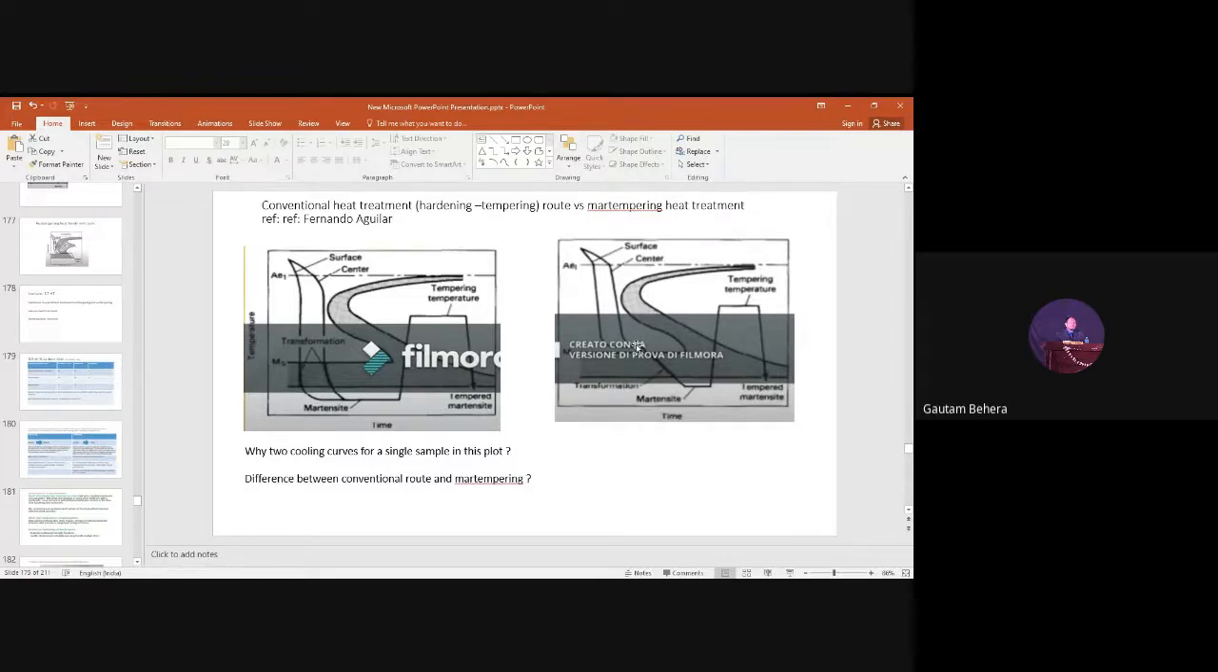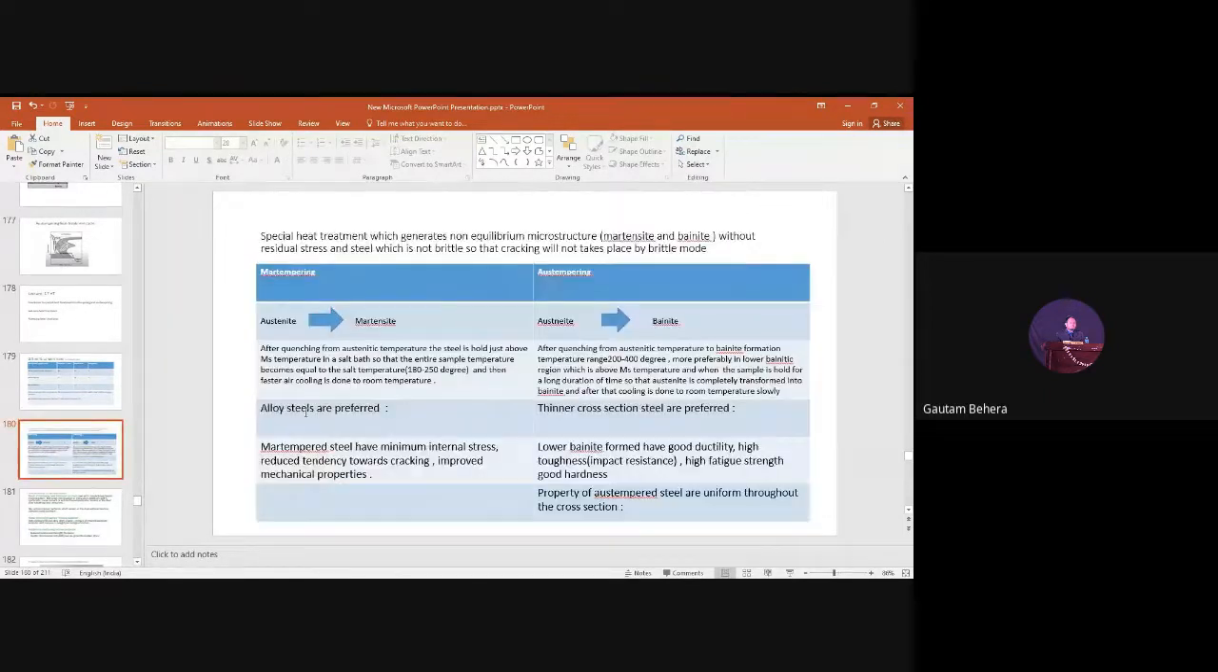So if the incubation period is high, what will happen? Transformation will not happen to the bainite. Bainite will not form because the incubation period is high due to alloying content. So that's why you then do air cooling to get martensite easily. It is clear, or shall I repeat this one? Why are alloy steels preferred in the case of martempering? Shall I repeat, or can you people answer it?